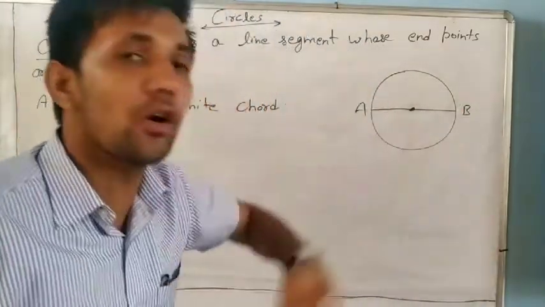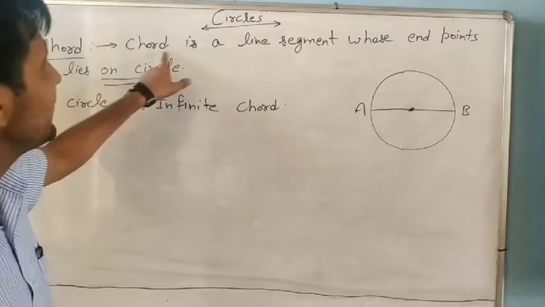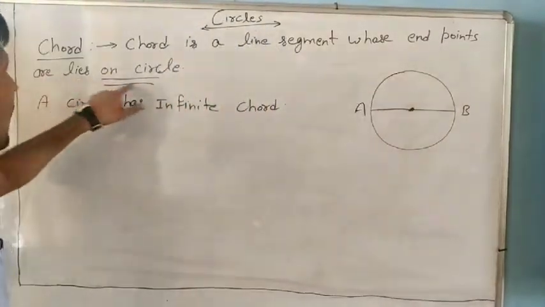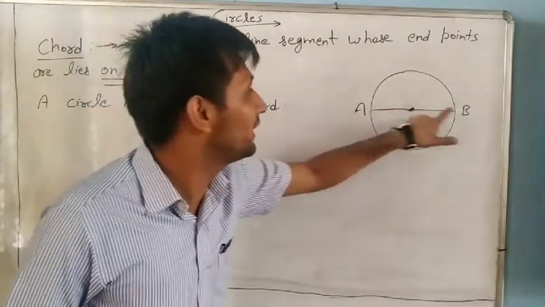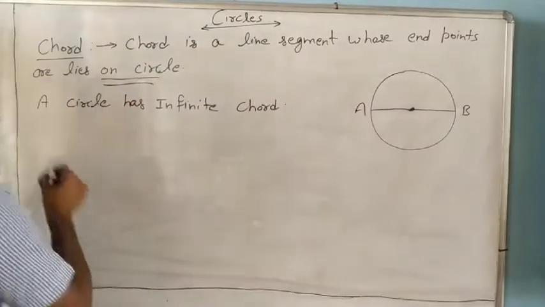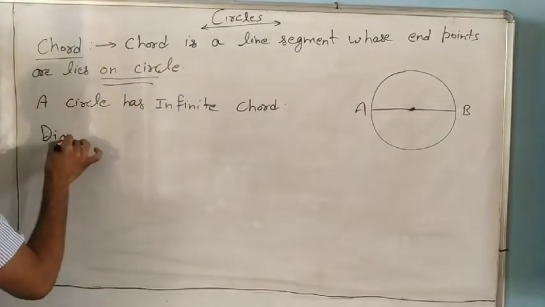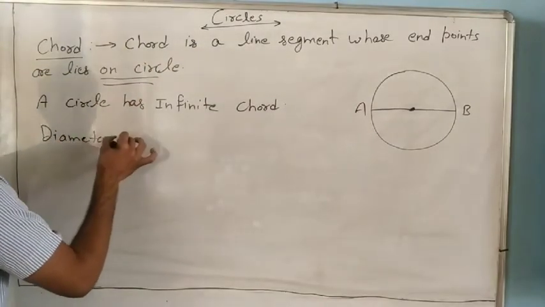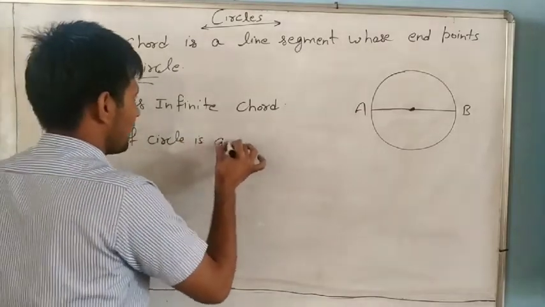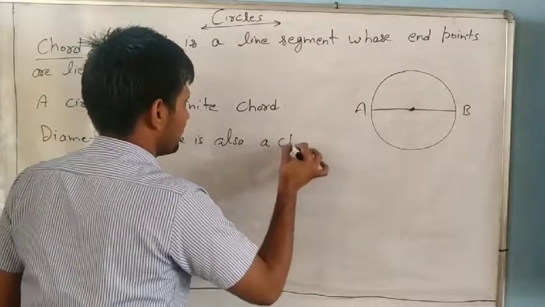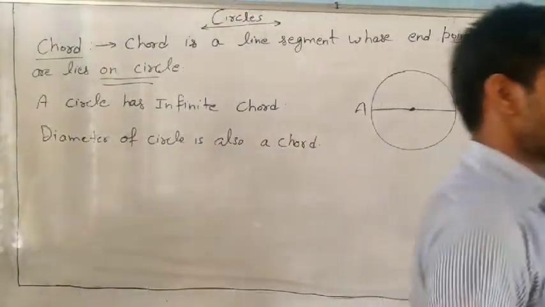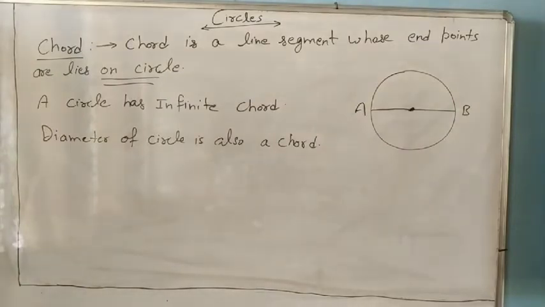Yes, it is also a chord, because a chord is a line segment whose end points lie on the circle, and the end points of the diameter are also on the circle. You can write: the diameter of a circle is also a chord. And in a circle there are infinite chords.